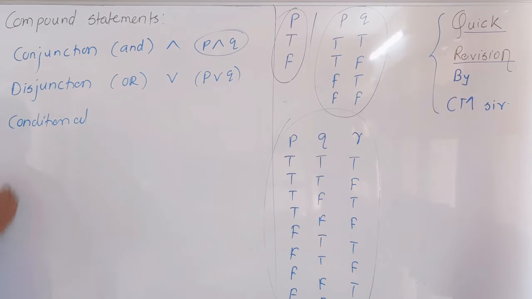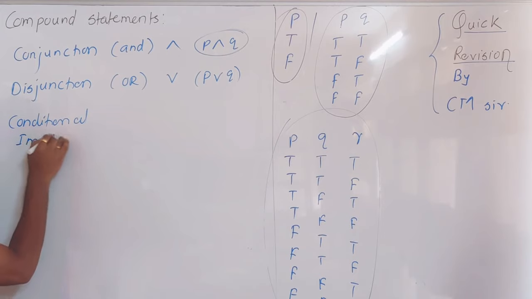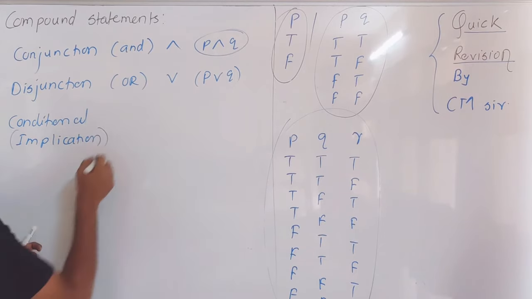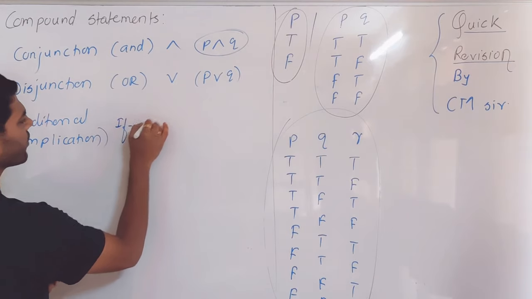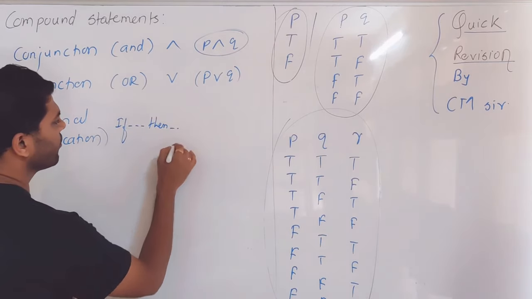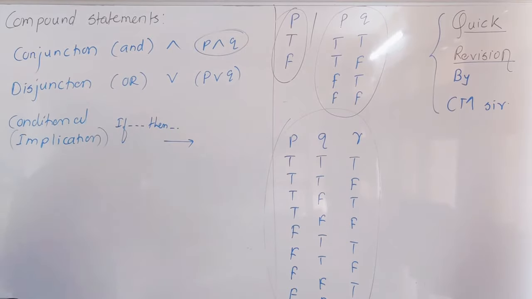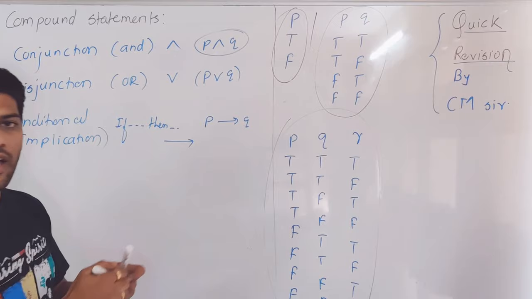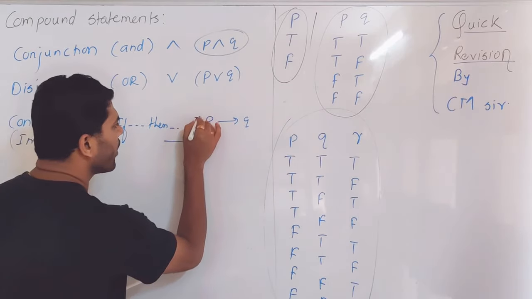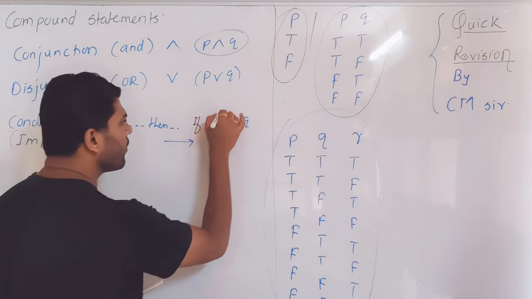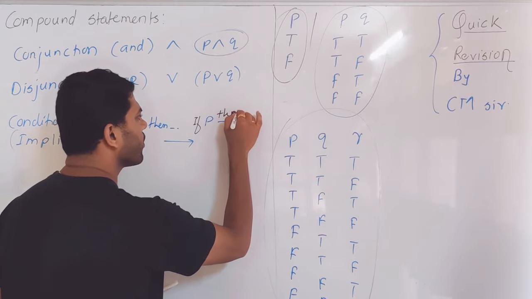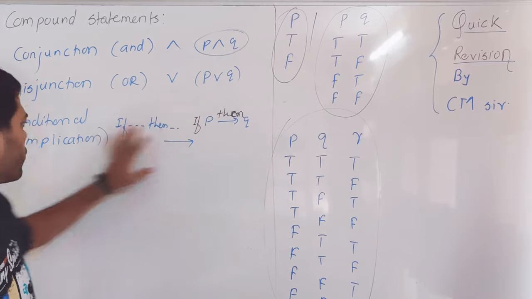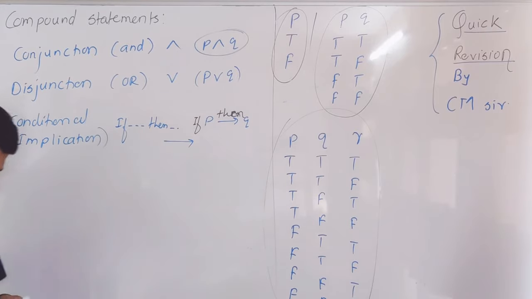Conditional statement is also called implication, and we denote it by if then. The phrase is if then. Symbolically it is denoted by a single-headed arrow, and you have to read it as if P then Q. So this is the way that you have to read if P then Q. So this is conditional or implication.